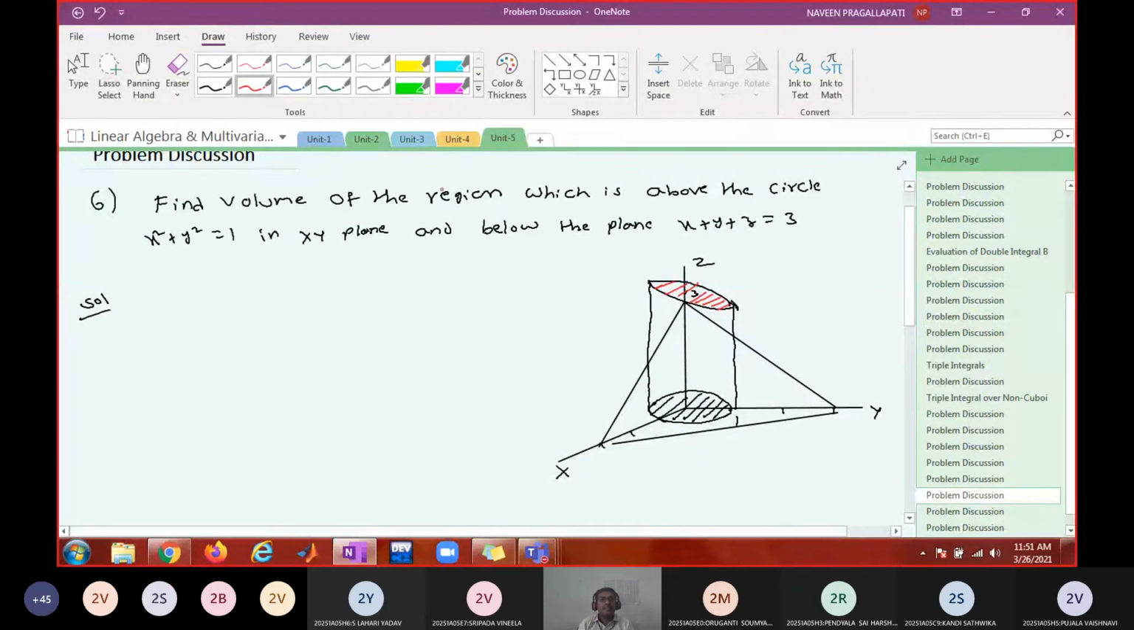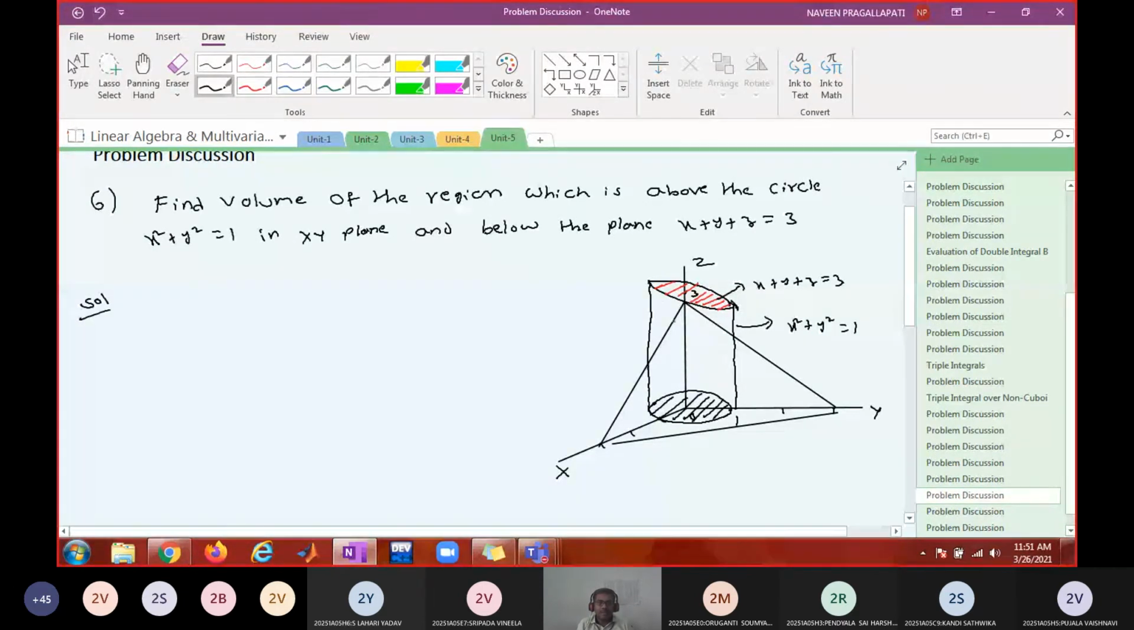Yes, sir. So this top portion is cut off by the plane x plus y plus z equals 3, and this lateral part is x square plus y square equal to 1.